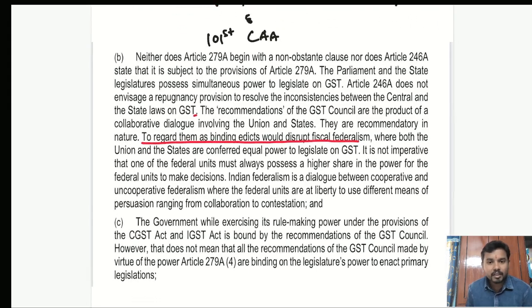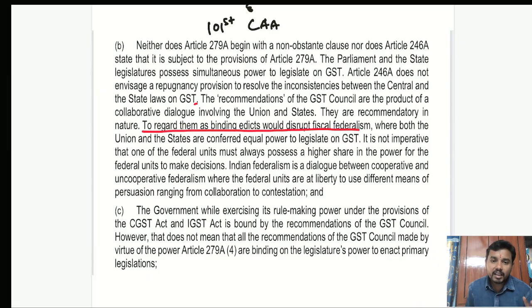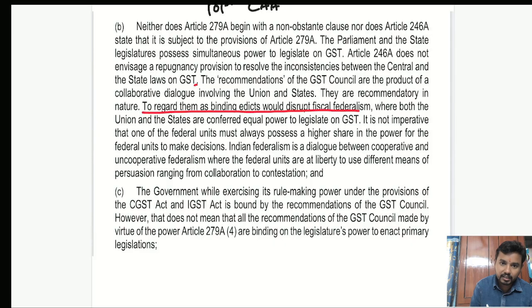In that judgment, the Supreme Court had said that the recommendations of the GST Council are not binding in nature. If you observe the sentence highlighted on the screen: to regard them as binding edicts would disrupt fiscal federalism. So if you consider them as binding, it would disrupt fiscal federalism.